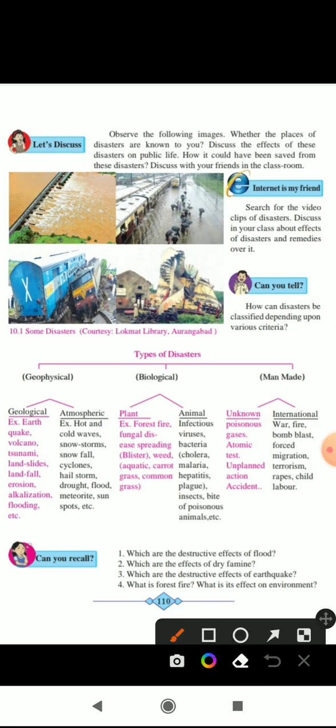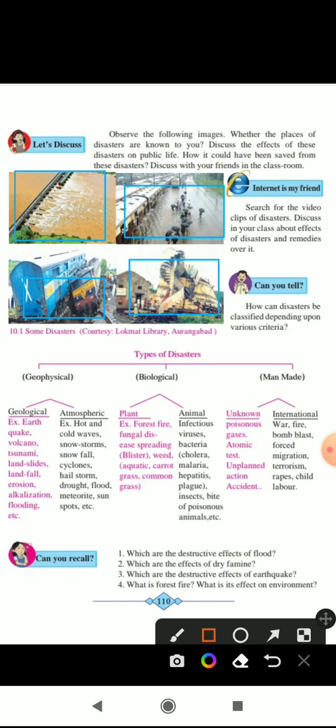You have to look at the four pictures, this and this. As we all know, this picture is of a flood. The river's water is flowing over the river and the bridge. In the second case, the train is going deep into the river's water. In the third case, the train has collapsed. In the fourth case, an earthquake has happened. The disasters are from the Aurangabad region.